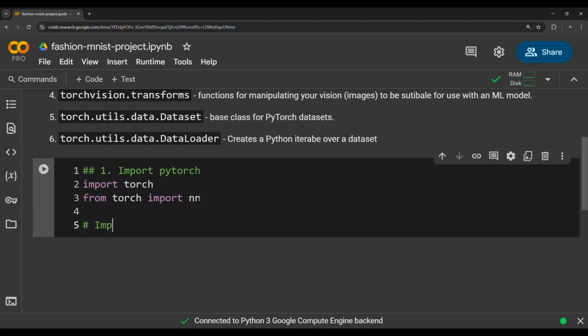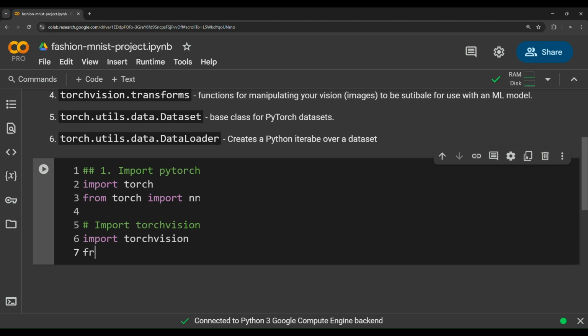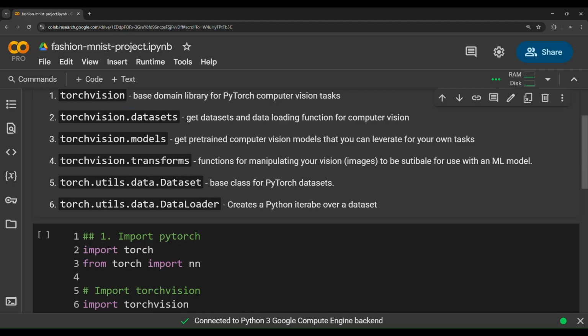And then we need to import torchvision. Torchvision, as we said before, is the main library for computer vision tasks in PyTorch. And then from torchvision import datasets. As we said before, datasets is the main module in torchvision that contains a lot of popular datasets like CIFAR-100, CIFAR-10, and a lot of other datasets, for example ImageNet and so on.